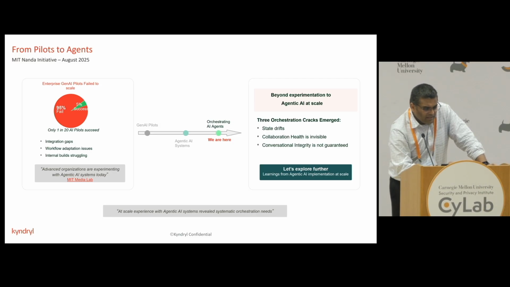MIT also noted that as the pilots have failed, organizations have come up with new paradigms like agentic AI, and then they started implementing agentic AI. As we are progressing towards that, Kyndryl has moved forward and started to implement these agentic AI applications at scale for our customers.